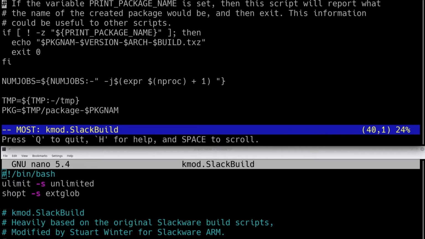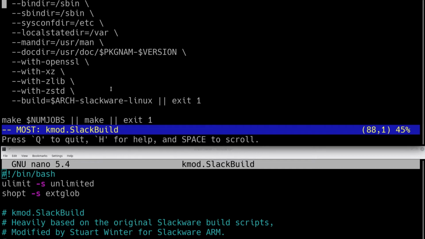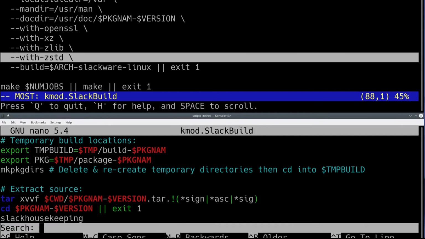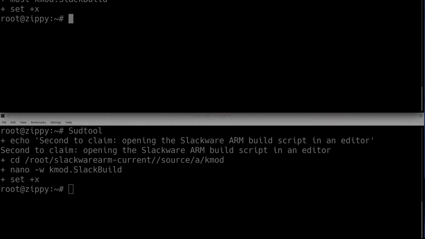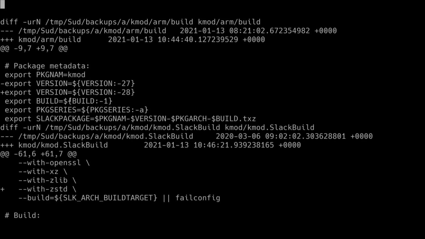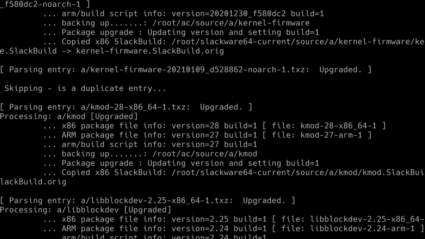So I know that I've got one update to make. This one here. Okay, so just literally copy paste that from there in there. Done. Go back here. That's the only change I needed to make. Press Q, and then it's going to show me a diff of what's changed. So the version number has changed, and you can see that the update is now there. You can see that additional config option. So the build script is done. Q. Pretty much everything else I think is going to be reasonably straightforward.